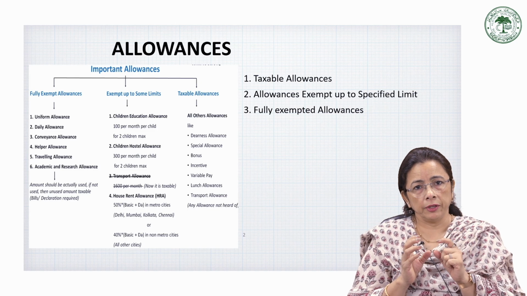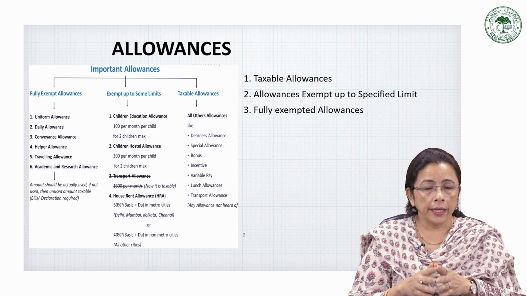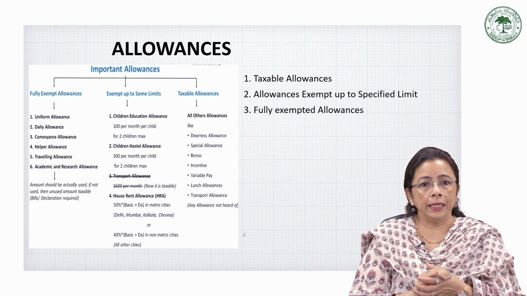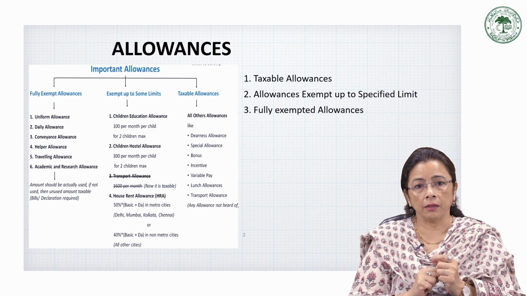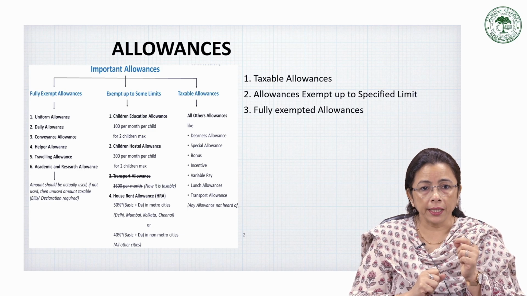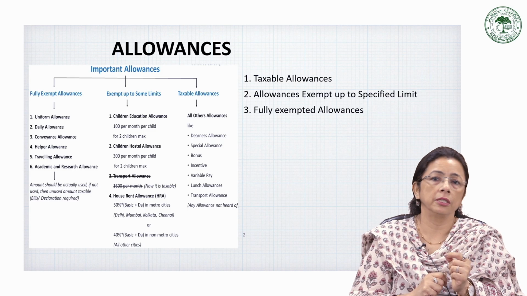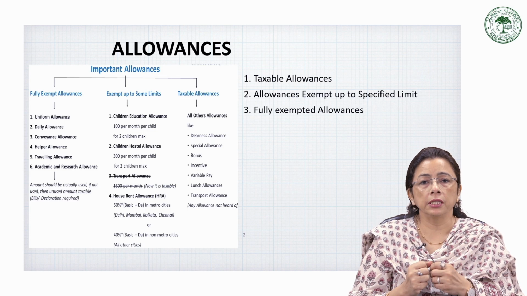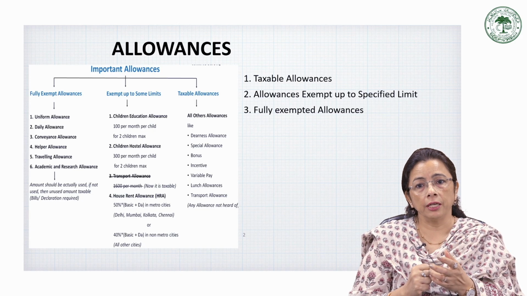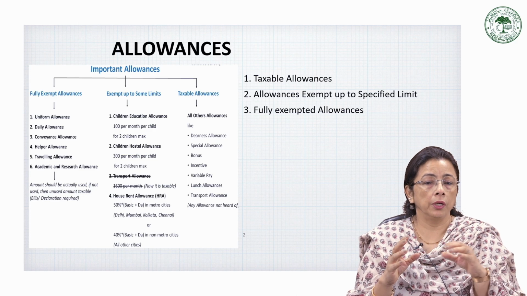Let me give you a very brief idea about each one, what they are and how they are treated. For example, the first category, the fully taxable allowances. These allowances are fully added to the taxable income of the employee. For example, dearness allowance. It is paid to compensate for inflation or the high cost of living. I hope you all understand that.